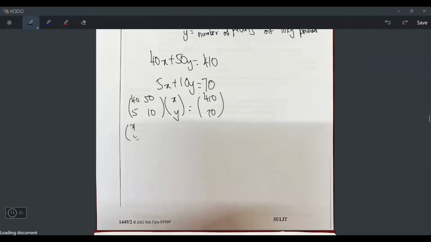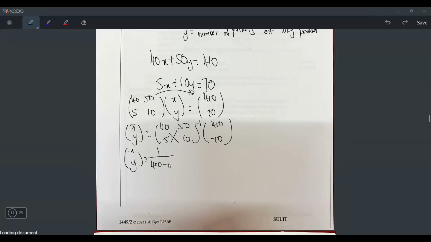So how to find x and y? I will move this matrix to the other side and now it becomes the inverse of 40, 50, 5, 10. But inverse, this is how you write it, -1, and then 410, 70. And then now x, y equals to 1 over the direct cross. 40 times 10, 400. 50 times 5, no, minus first. 50 times 5 is 250.